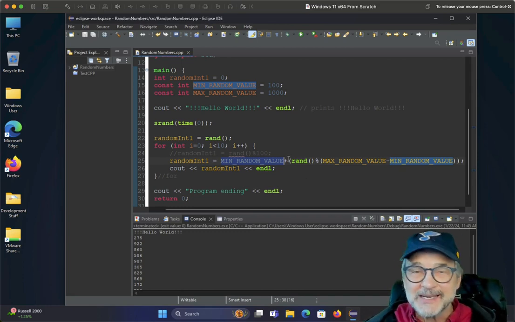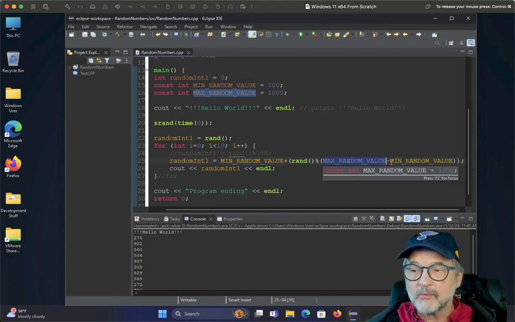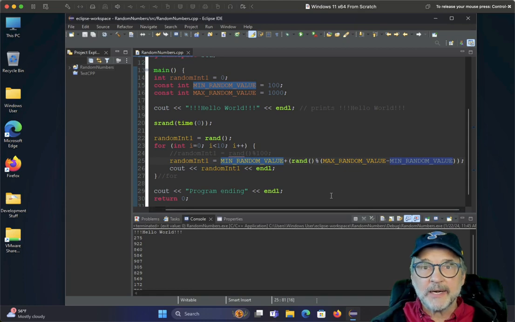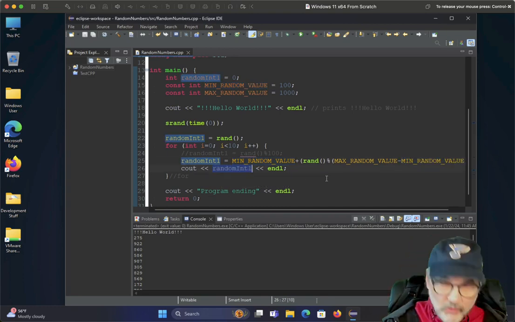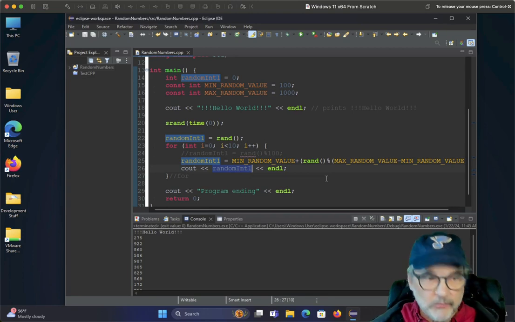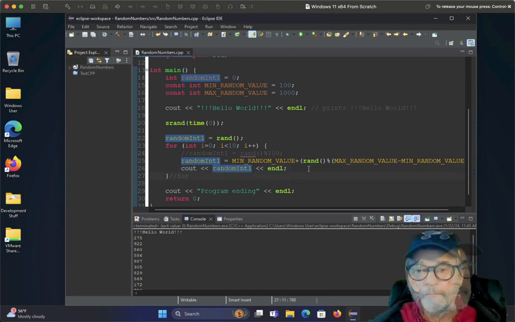And then what I do is I take that and I modulus it by the maximum random value minus the minimum random value, because we don't want anything to go above the maximum random value. And then that gives us our random number. All right, great. So that's how you get a minimum and a maximum random number.